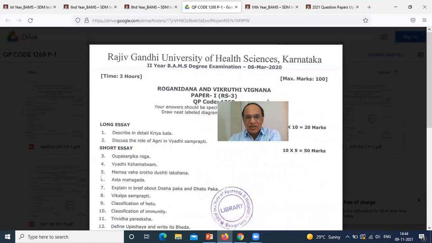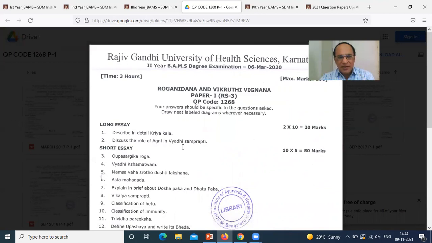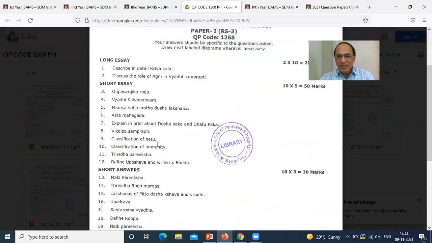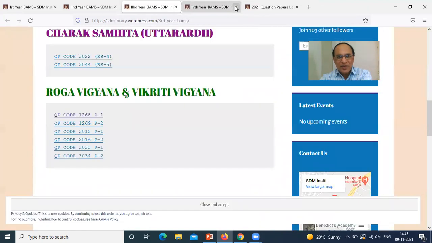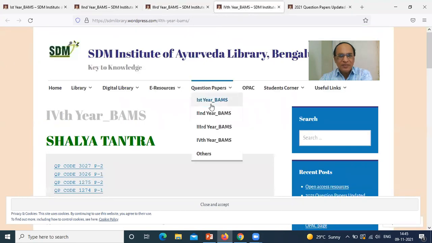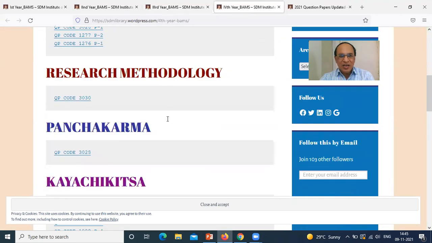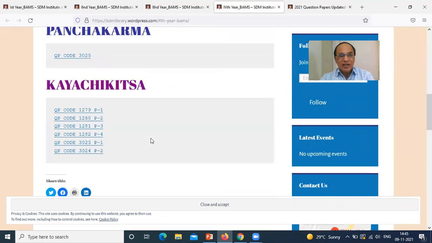Okay, so these are the different question papers, and I am expecting classification of Hetu. Can you see? Pradhanika Hetu, Sannipatik Hetu, then the different Hetus. So different types of Hetus they have been asking. Classification of immunity, Trividha Pariksha, Darshana, Sparshana, and Prashna. So this is all about what we have talked about, the Roga Nidan subject of third year. Now we will try to see the fourth year. Okay, here, Shalya Tantra, Shalakya Tantra, research methodology, yes, and Panchakarma and Kaya Chikitsa.